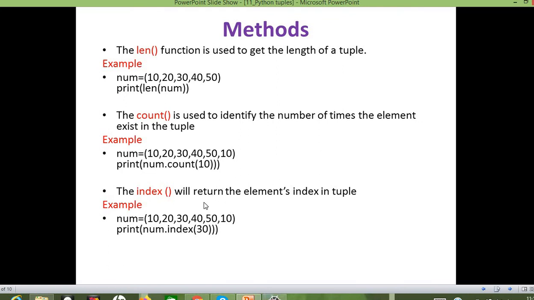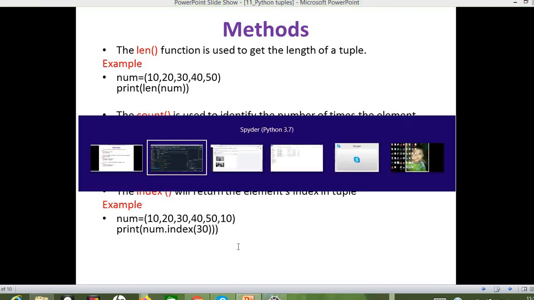Okay, so next we have the index method. The index method will return the element's index position in the tuple. In the index method also we need to pass a single argument. That argument will be the element of the tuple, which will return the element's position in the tuple. So let us see it with an example.